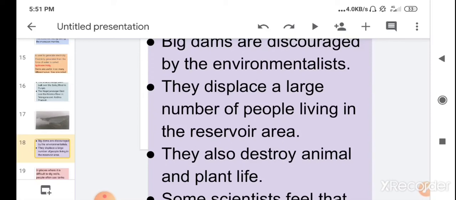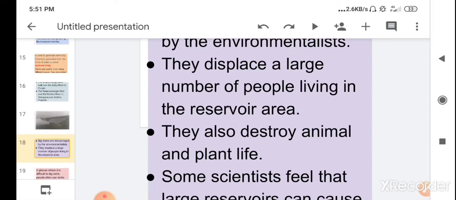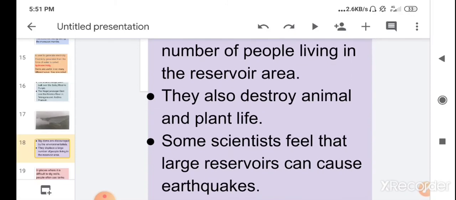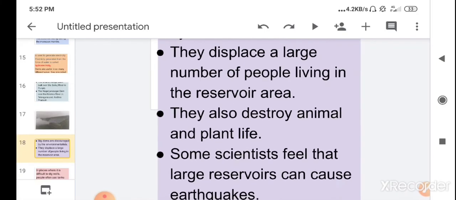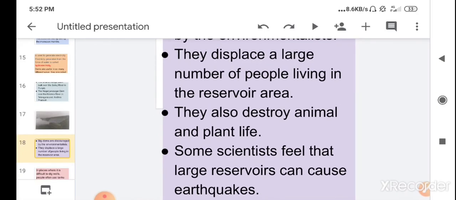They also destroy animal and plant life, and some scientists feel that a large reservoir can cause earthquakes. So these are some disadvantages of big dams.